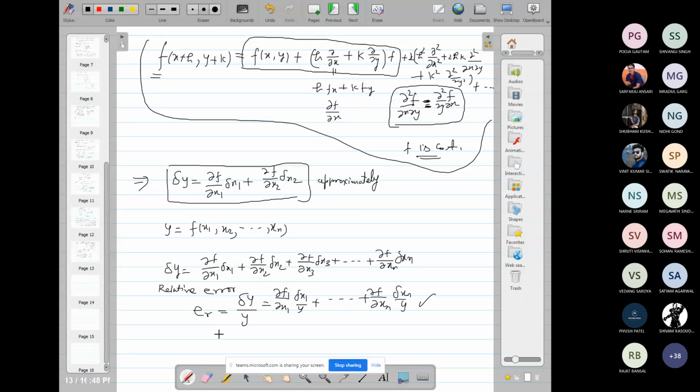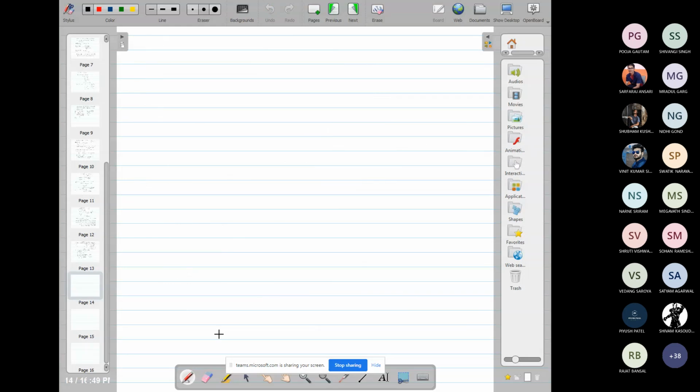With the help of this formula we can calculate the error in the calculation of the function y. Consider some particular case: error in addition of numbers.